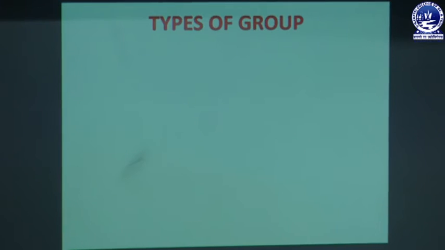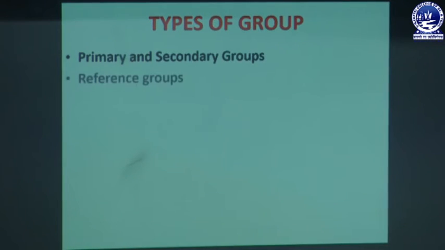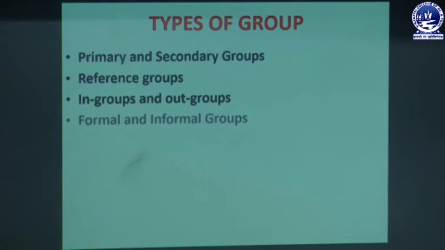Next we will discuss briefly the different types of group. What are the types of group which we will study in our lecture? First is primary and secondary group, then reference group, then in-groups and out-groups, then formal and informal groups, which we will focus on. And first we will discuss the primary group.